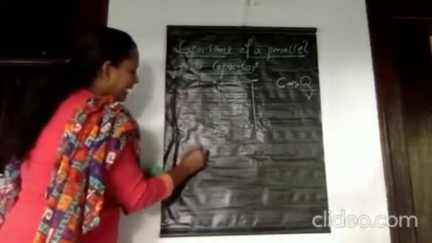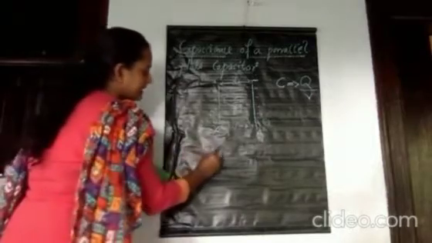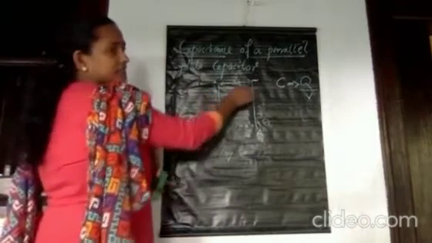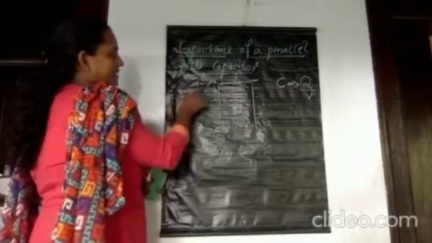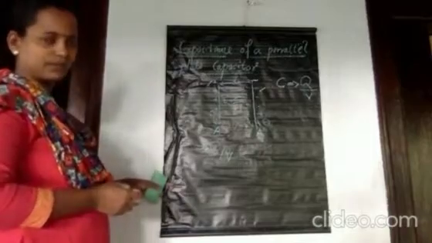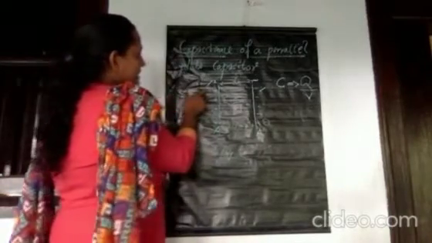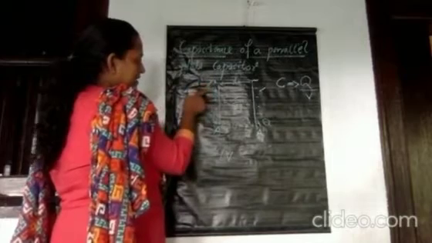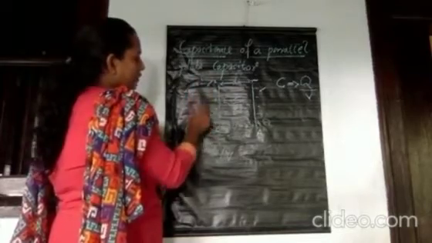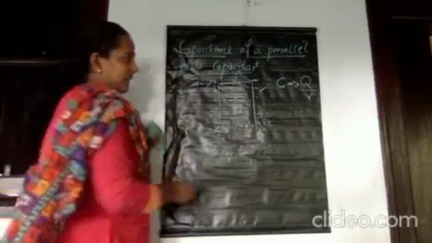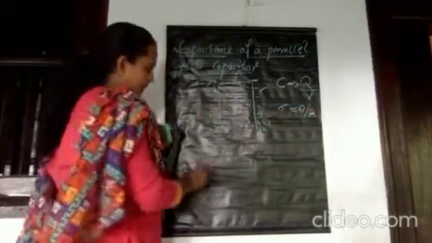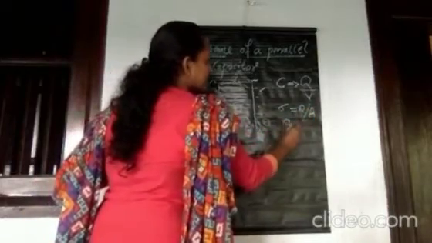So we can write the capacitance of the parallel plate capacitor as C equals Q by V, where Q is the charge. This plate has a uniform surface charge density plus sigma, and this one has minus sigma. If sigma is the surface charge density of this metal plate having area of cross section A, we know the relation between Q, sigma and A from our first chapter: sigma equals Q by A. So Q is equal to sigma A.